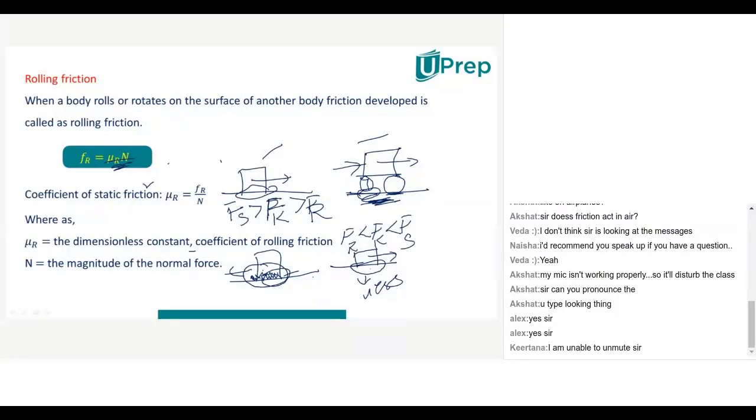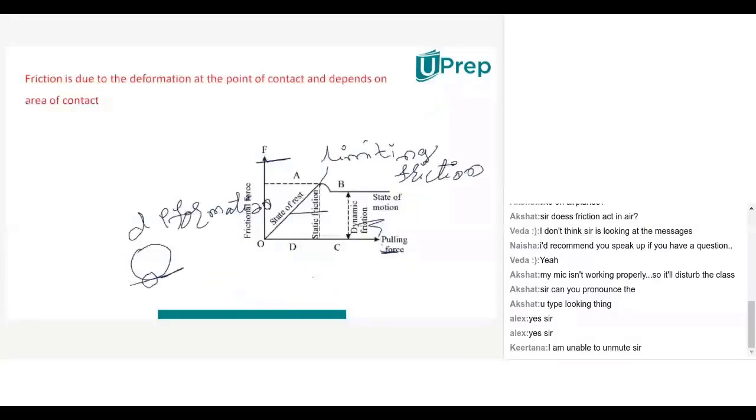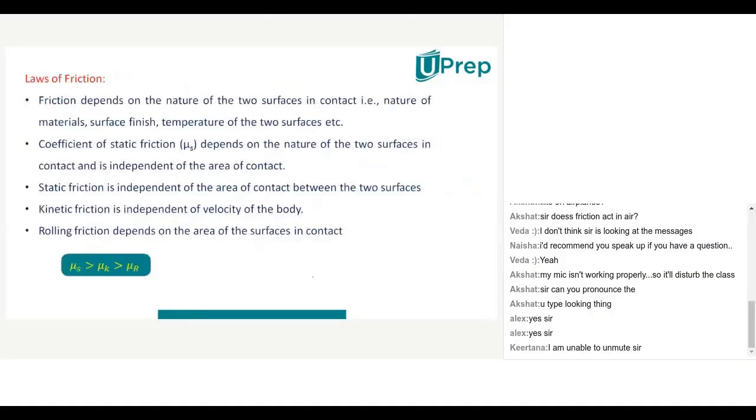Right. Okay. Now let us move to the next slide and we'll learn about other things. Friction is due to the deformation at the point of contact and depends upon area of contact. Now let us learn about the laws of friction. That means friction will depend upon what? So first point, see here. Friction depends upon the nature of the two surfaces in contact, whether it is true or wrong.